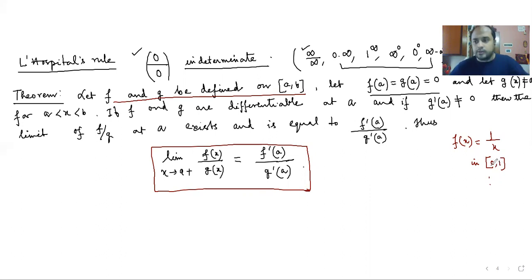So I am not going to apply L'Hospital's rule to such a problem. I have to check whether the functions are defined at all. Then I have to check this condition, which is a very vital condition. So I shall quickly prove